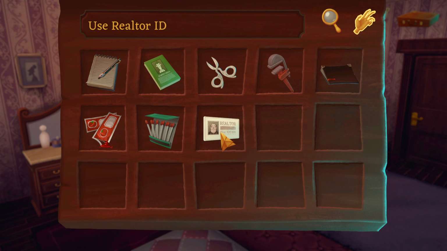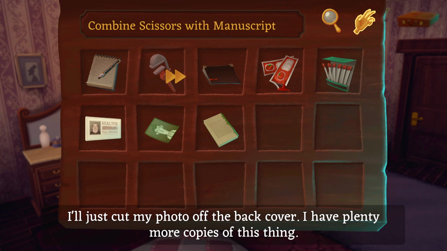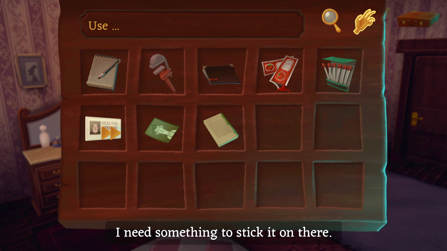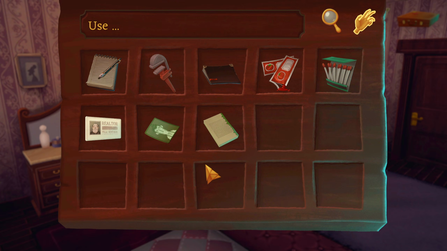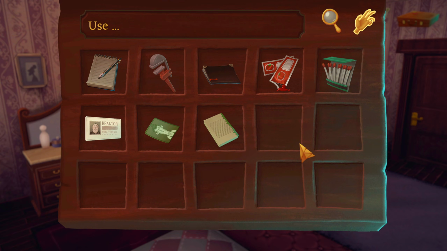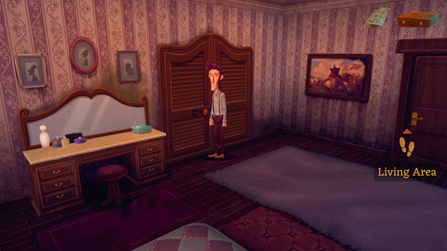But that's not my face. That's my face. I have scissors. I'll just cut my photo off the back cover. I have plenty more copies of this thing. Okay, so we can combine? I need something to stick it on there. How about the ketchup packets? That would just ruin the photo. True. Makes you look like a serial killer too. Could it be the wax? Maybe it's going to be the wax.